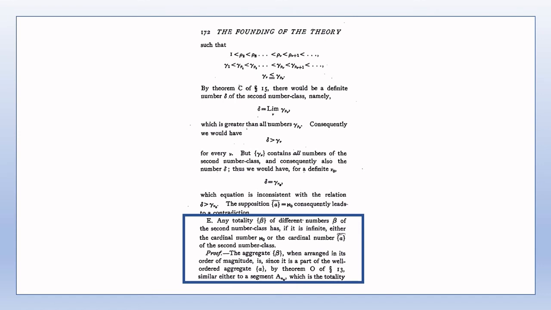For Theorem E, the aggregate beta is not necessarily a segment of the aggregate alpha, but merely a part of it. The part beta of alpha may be similar to alpha without being equal to it. This does not therefore contradict the definition of partial aggregates given in section 1, and which suggests that a partial aggregate of an aggregate cannot be equal to the whole aggregate of which it is considered a part.